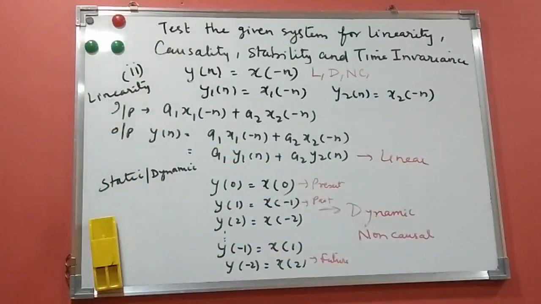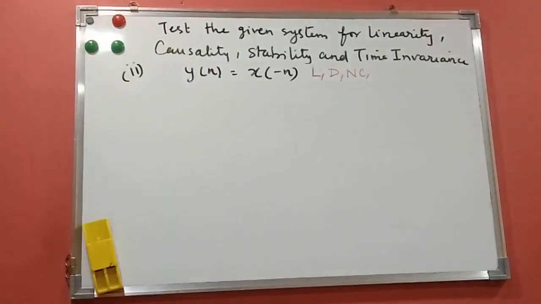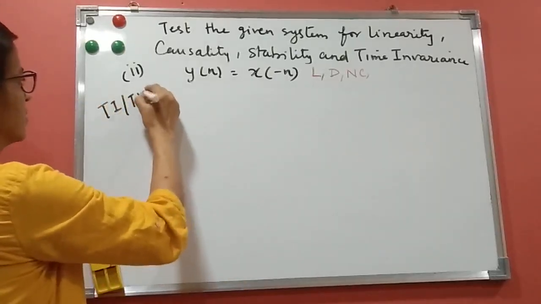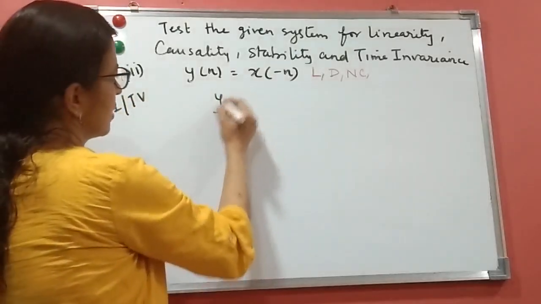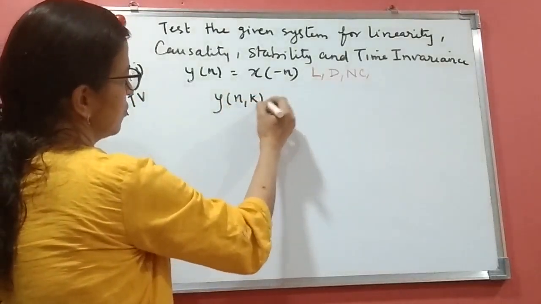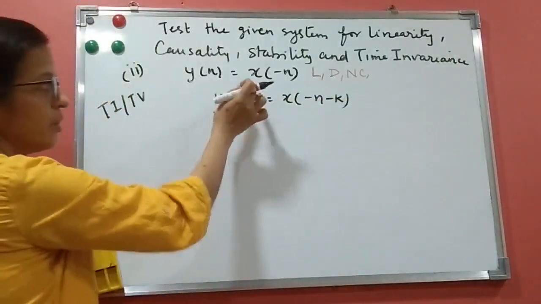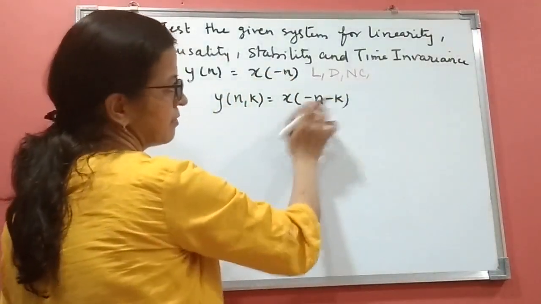So we have done three properties. Let us do time variance and stability. Yes, time invariant and time variant system. For that, what I will do here, first I will shift only the input. Shifting the input is only shifting x of minus n minus k.